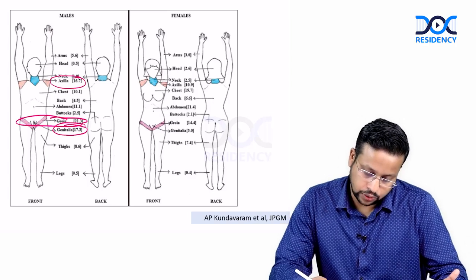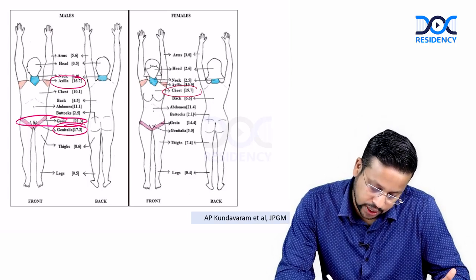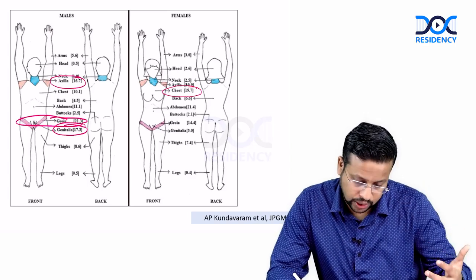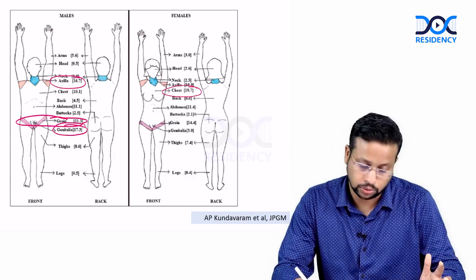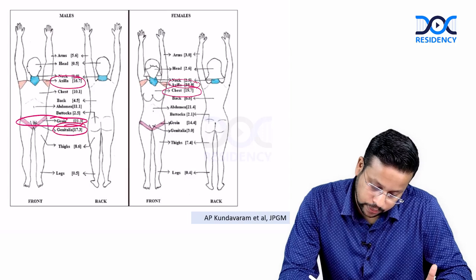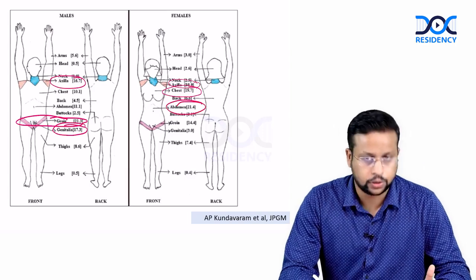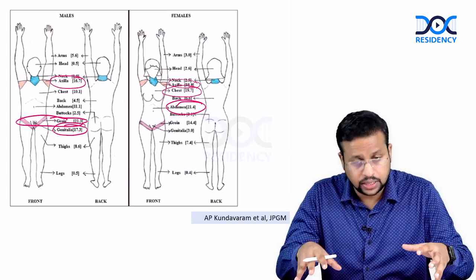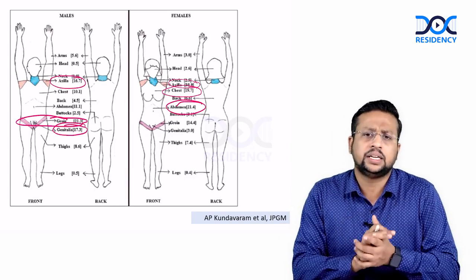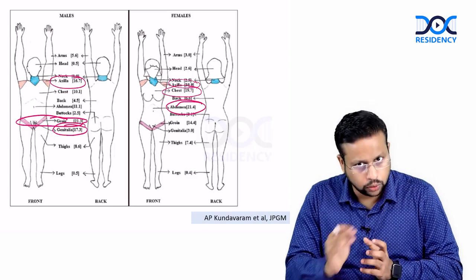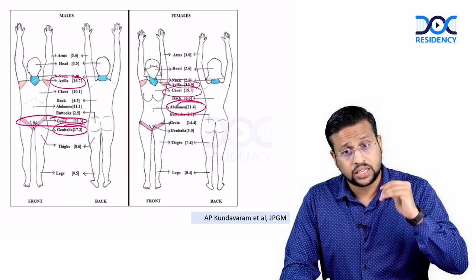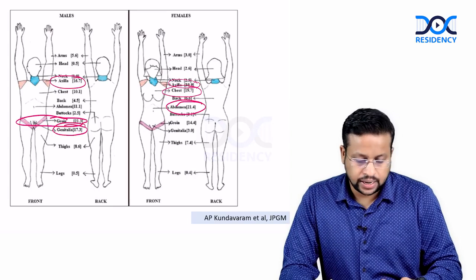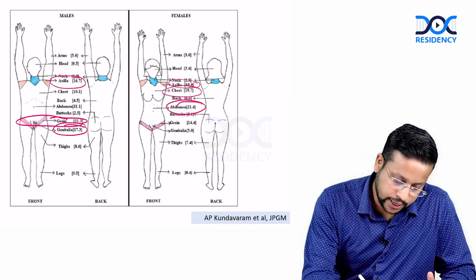Now if you look at the females, chest was one of the main areas. You also have to look under the breast, or sometimes also the axilla, around 10.9% of cases, and abdomen in 21.4% of cases. So these are the areas where the eschars are predominantly seen. You have to expose the patient completely with her permission and then look for the diagnosis. So that will save a lot for the patient. So a diagnosis of scrub typhus was made.